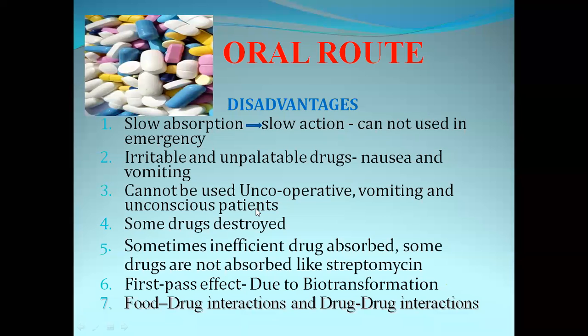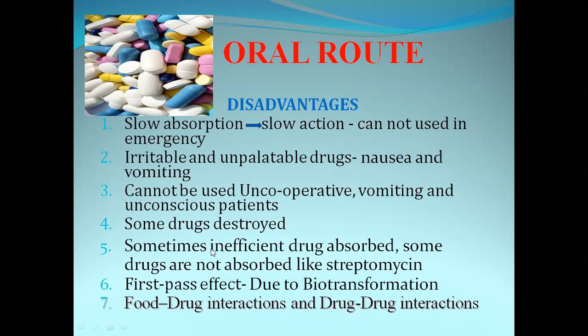These are the drugs which, when given orally, may get destroyed either because of gastric disease, because of the pH of the stomach, or because of food and drug interaction. A food and drug interaction example is tetracycline.